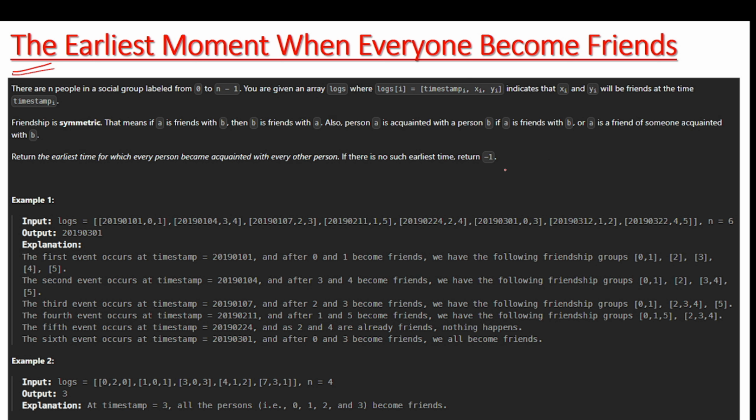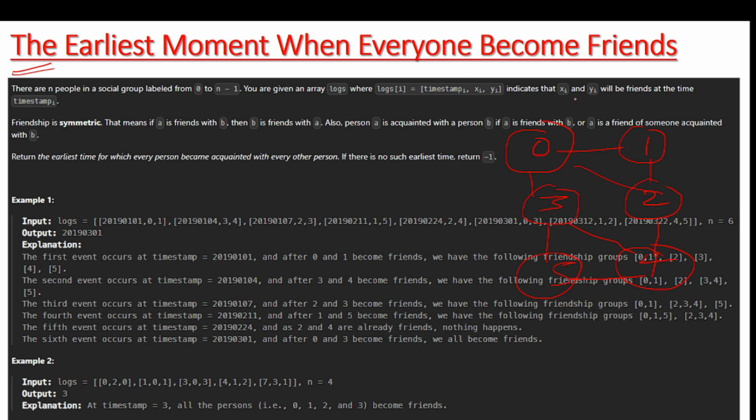There can be a possibility that the social group will look like this: 0, 1, 2, 3, 4, 5. If we talk about the nodes, we can say these are the people in the group. So we can connect like this. Initially 0 and 1 become friends, 1 and 2 become friends, 0 and 3 become friends, like that. Apart from this, we can connect these too, or you can leave it for now. It means all of them are connected with each other.